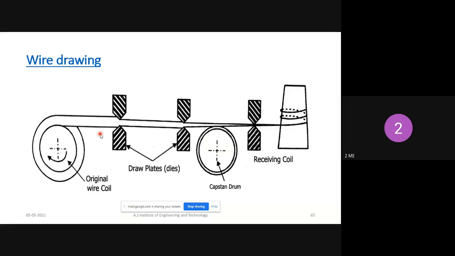So the process is understood, right? With the help of the mandrel, the metal will be moving from left side to right side, and you will get the required thickness of pipe. So that is called the tube drawing process.